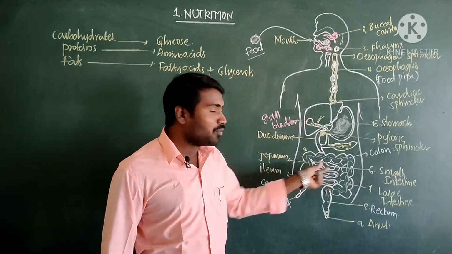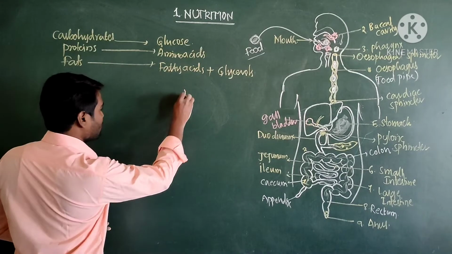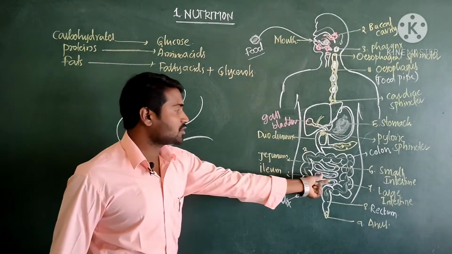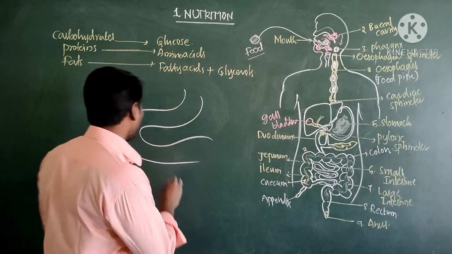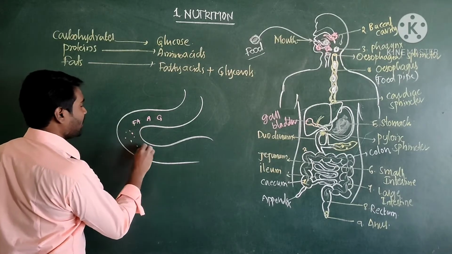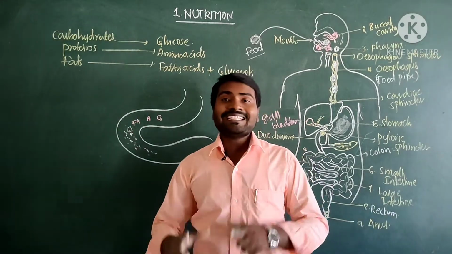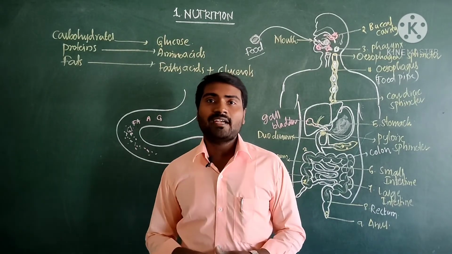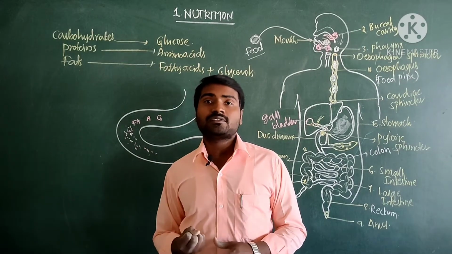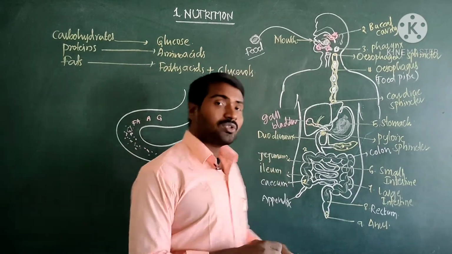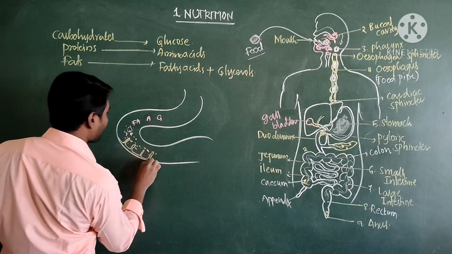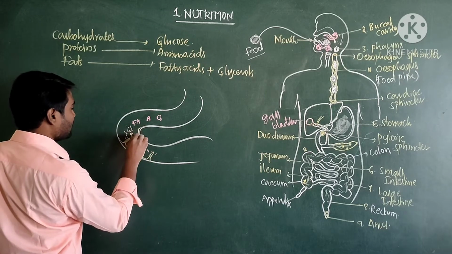Now I am taking a small portion of the small intestine. So this is one tubule of the small intestine. Okay, so this is the small portion of the small intestine. Now we know that glucose, amino acid, fatty acid particles are present in the small intestine. So the intestine is specially modified. There are many finger-like projections in the intestine to absorb these simple molecules. So these finger-like projections, okay, are called villi. On both sides, these are present.